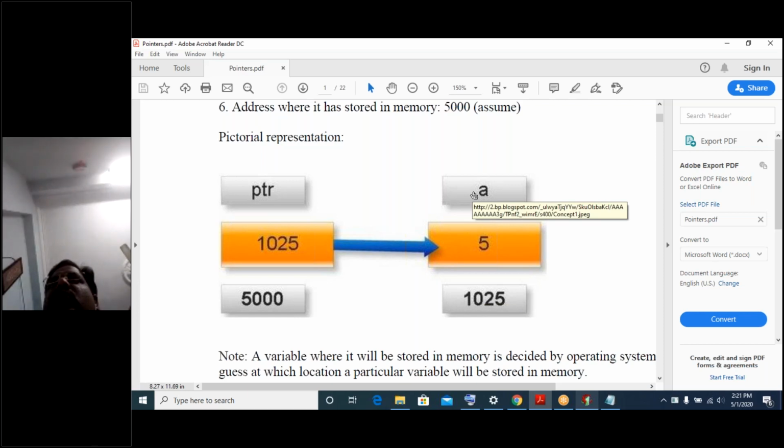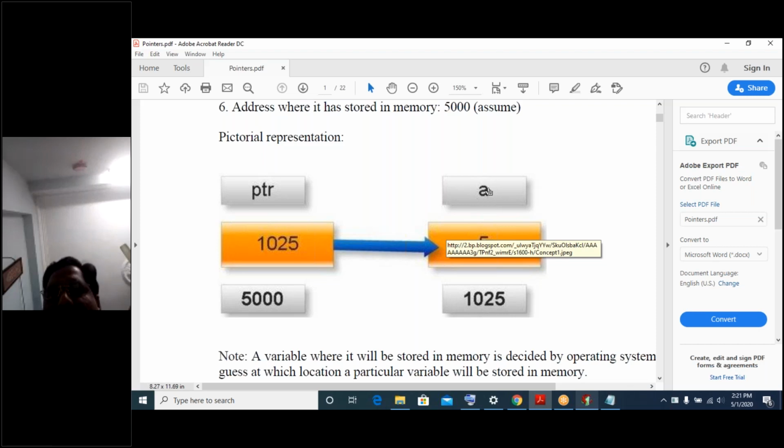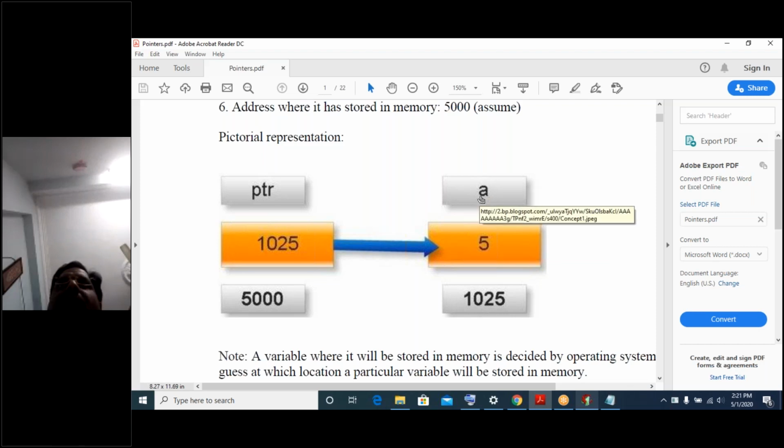Int a is equal to 5, we said, right? So int in the sense the data type. Whenever you are using an int data type, let us assume the memory cell size is 2 bytes. And a 2 byte size memory cell was created here. This is the yellow part, the memory cell. Once the memory cell was created, it was named A.